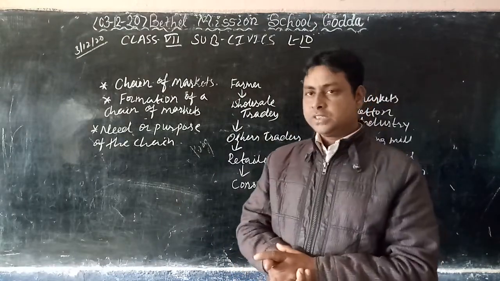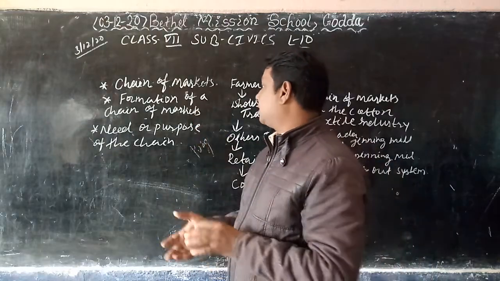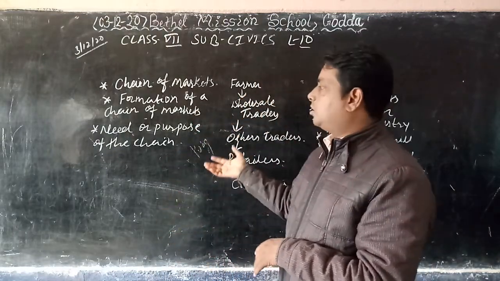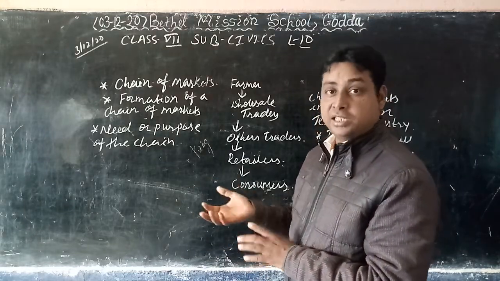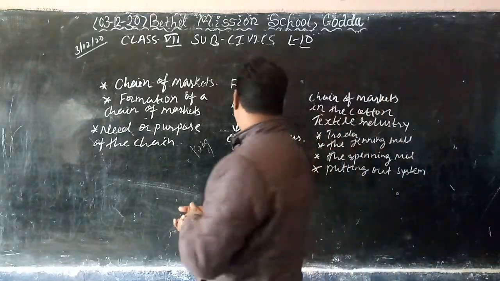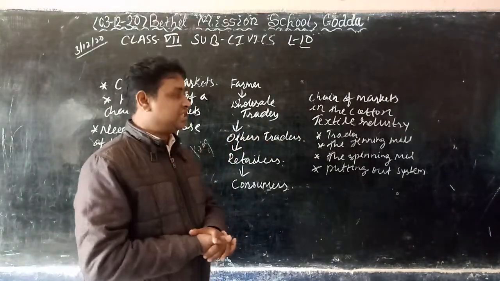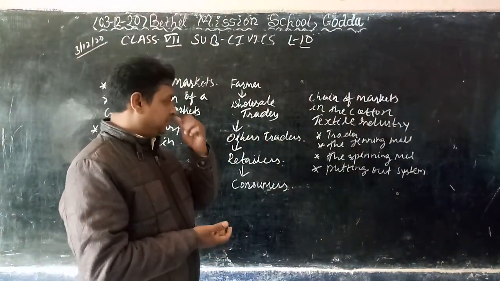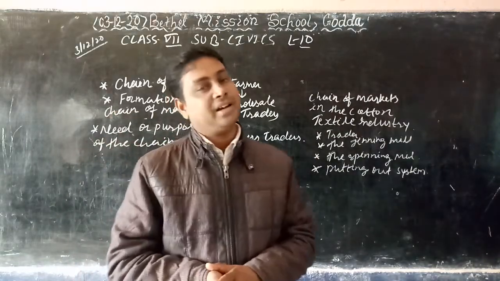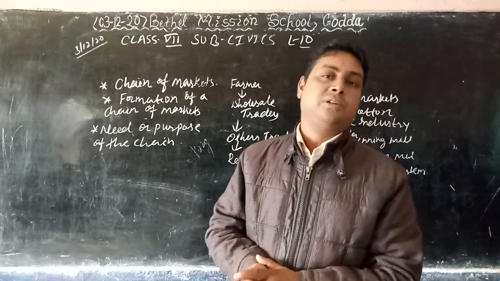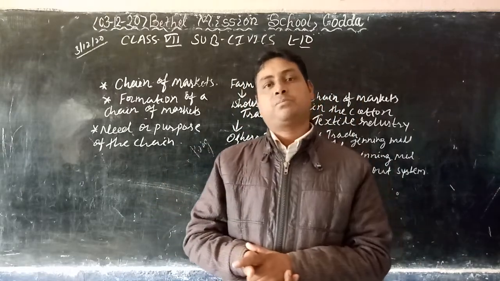So in this topic, we will discuss about the chain of markets and formation of chain of markets. The need or purpose of the chain, why do we need the chain of market, and also we will discuss the chain of markets in the cotton textile industries and trader, the ginning mill, the spinning mill, putting out system, advantages and disadvantages of weavers. After that, it will be completed.